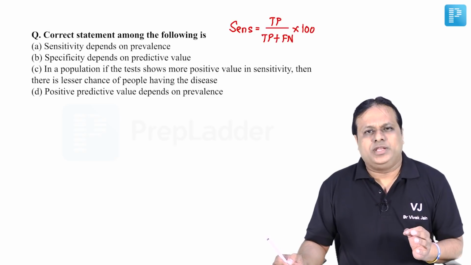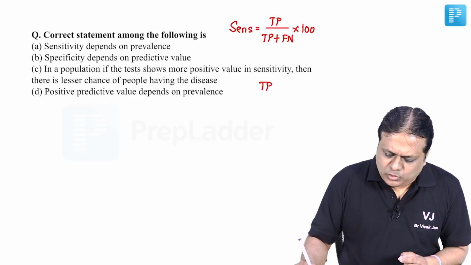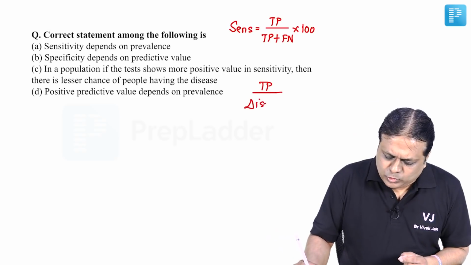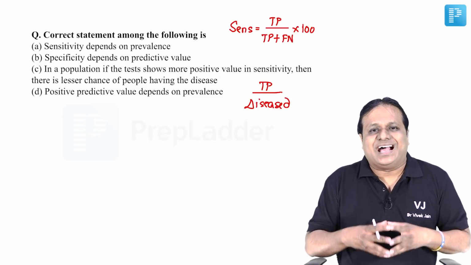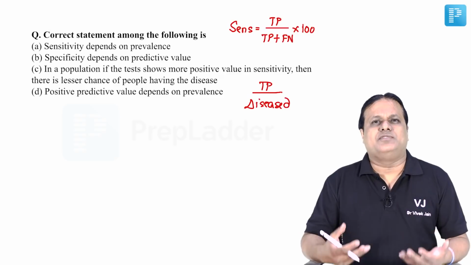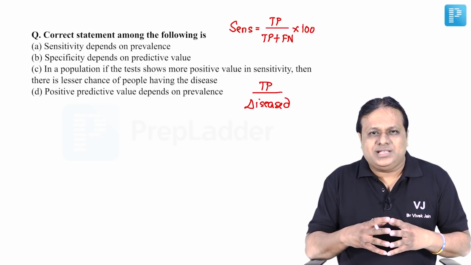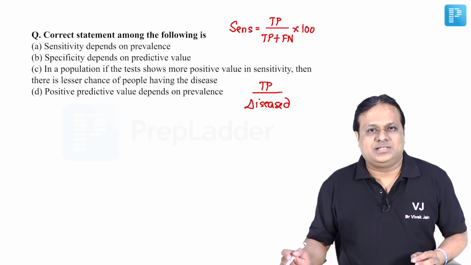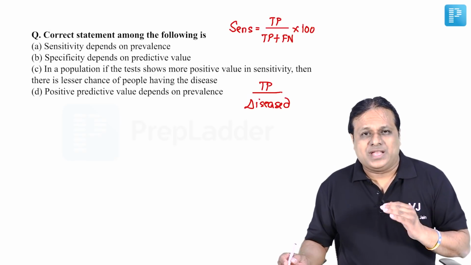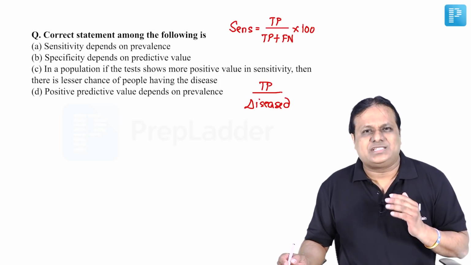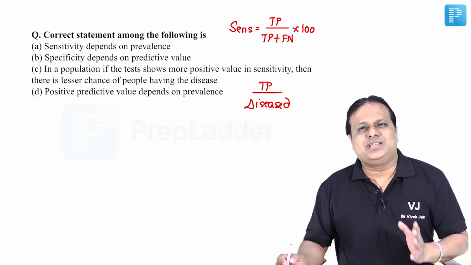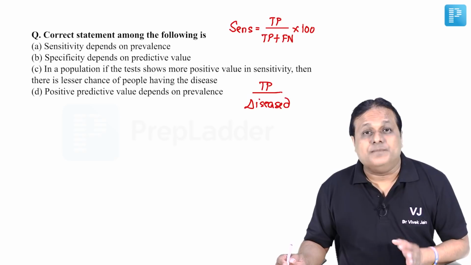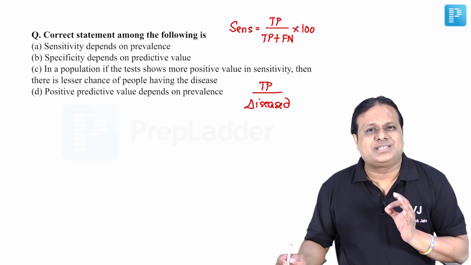That means it is showing true positives out of people who are having the disease. If true positives are high, if a test shows more positive results, then actually these are more likely to have the disease. So this is also not correct. Higher the true positive, higher the sensitivity, higher the chances that a person is actually having the disease. This is the reason true positivity or sensitivity is the most useful property of a screening test.